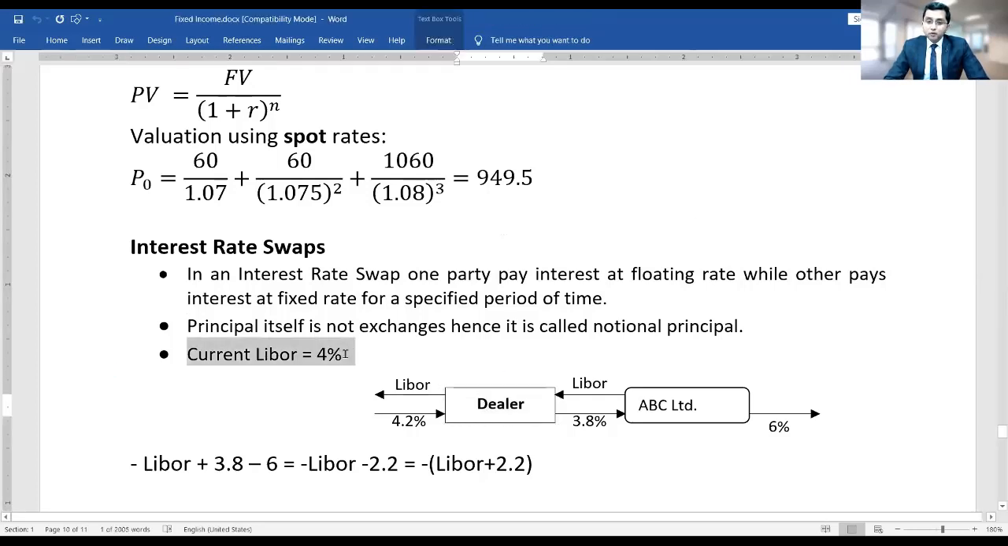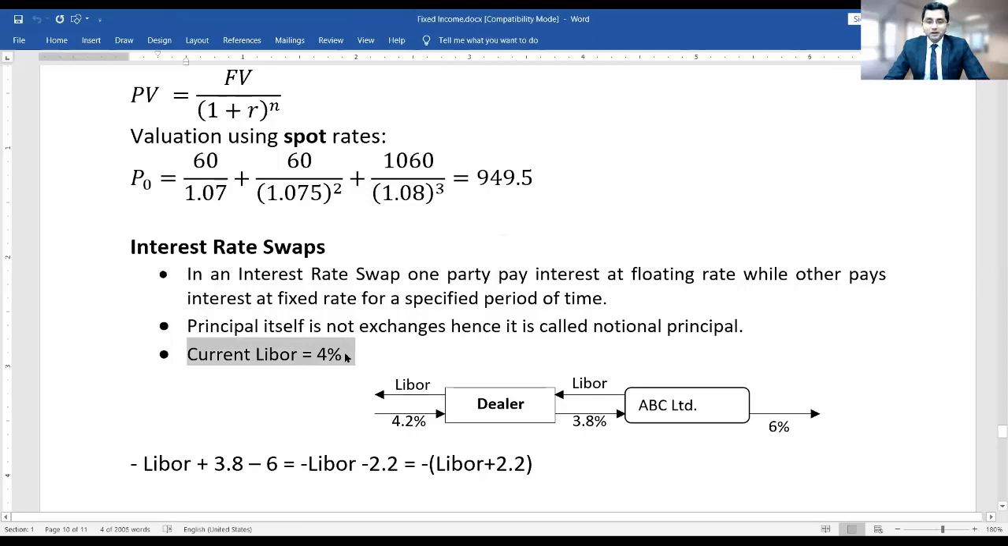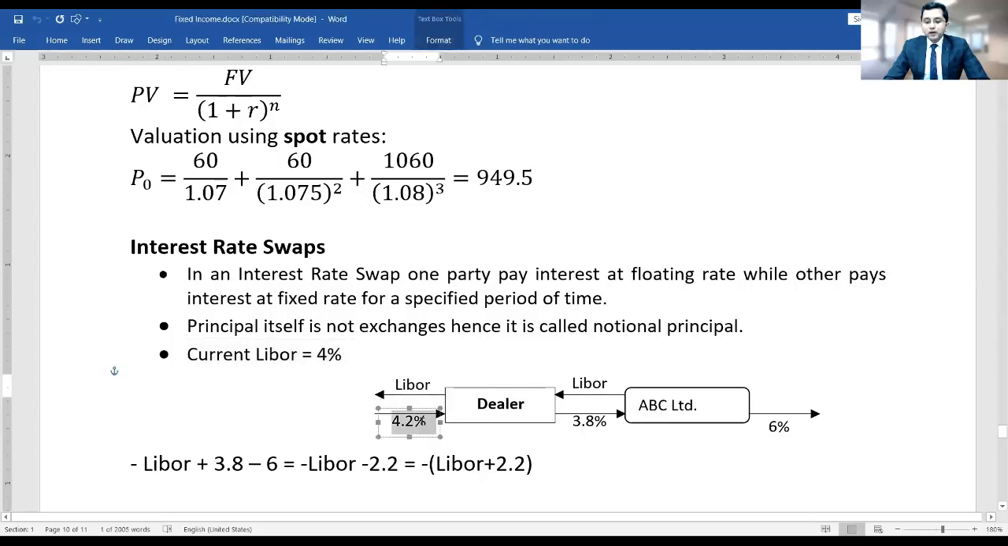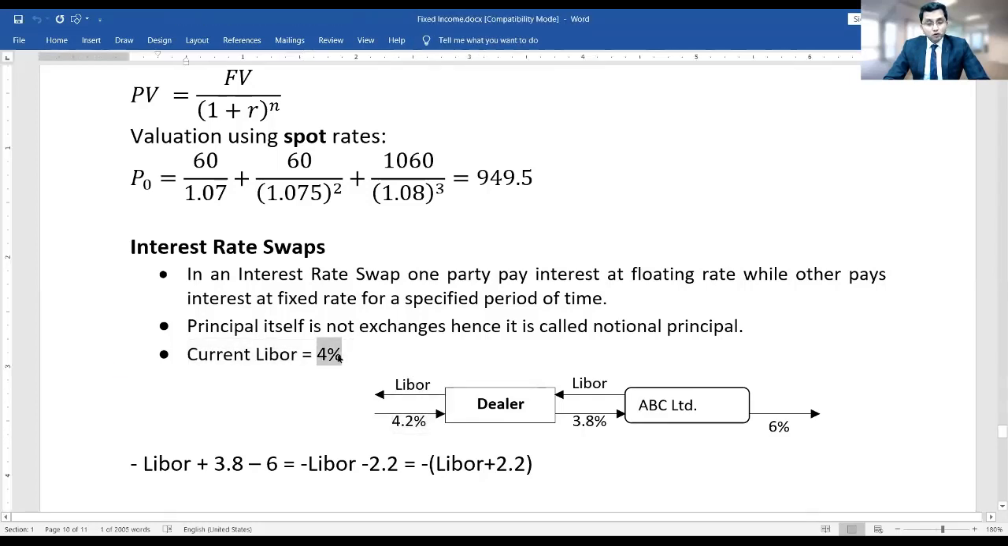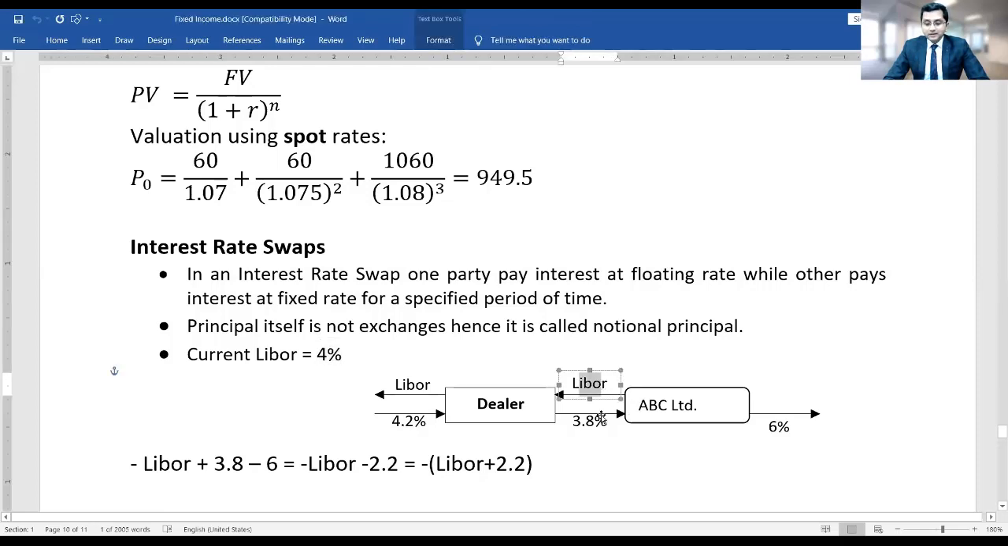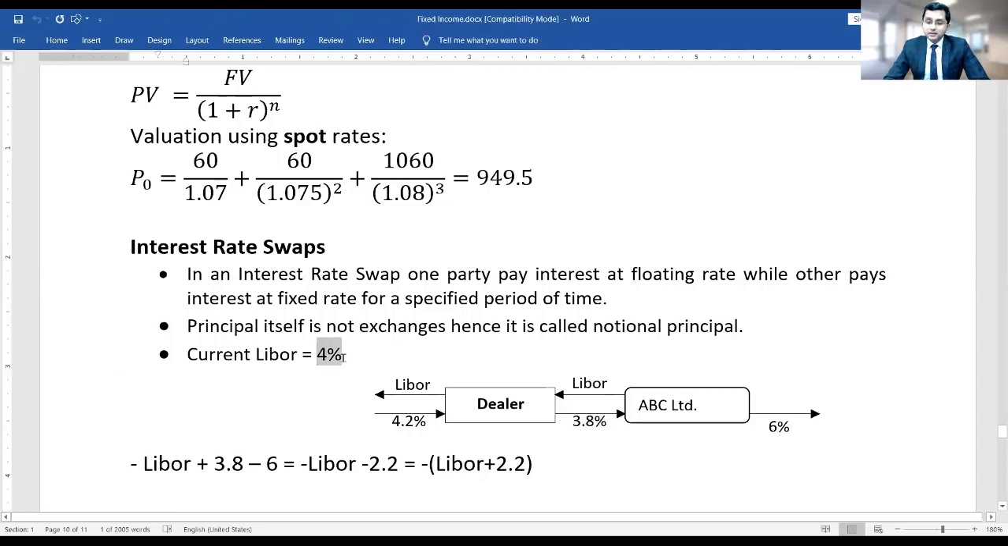Suppose current LIBOR is 4%, London interbank offered rate, which keeps on fluctuating. So the dealer will say, I will pay LIBOR and receive 4.2%, not 4% plus 4.2%, because 20 basis points is the commission for the dealer. On the other hand, if I receive LIBOR, the dealer says, I will pay 3.8%. So 4% minus 20 basis points is commission. So total 40 basis points of commission the dealer will be earning in each of the years during which the swap is executed.